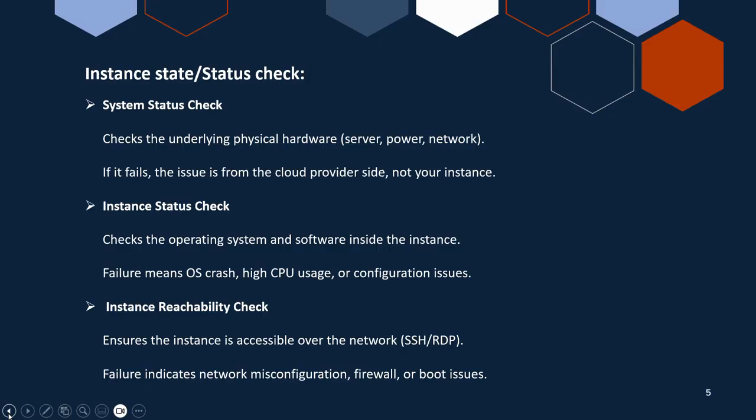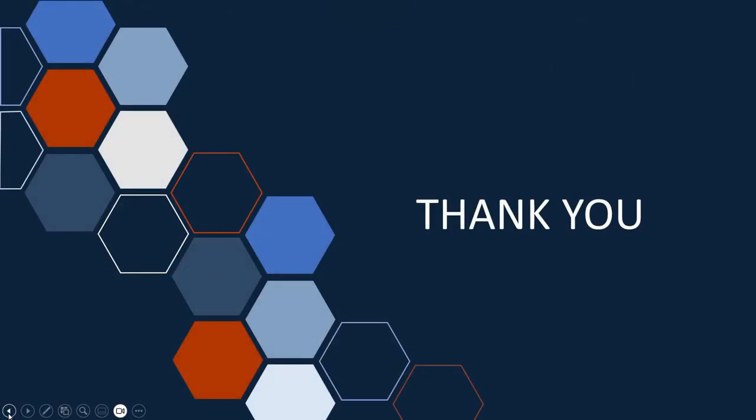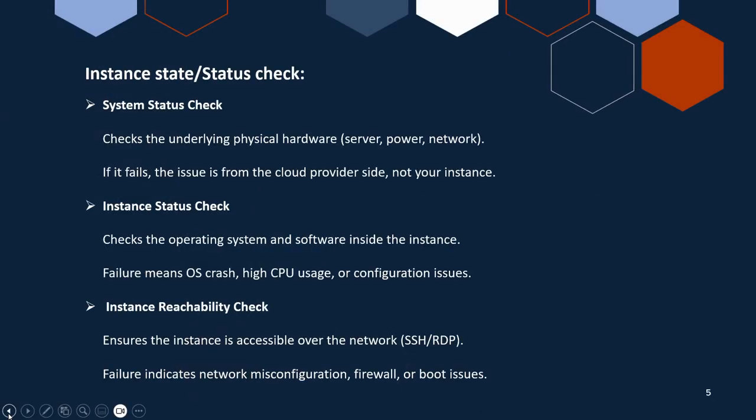The last one is the instance reachability check. For the network settings, we are going to enable some of the protocols which are going to be allowed by the firewall to get into the web application that we are going to host in the web server. So for that, it is going to check the reachability, whether it is capable of including the SSH protocol or RDP protocol. It checks the firewall for any misconfiguration, and so on. And also it checks for boot issues.